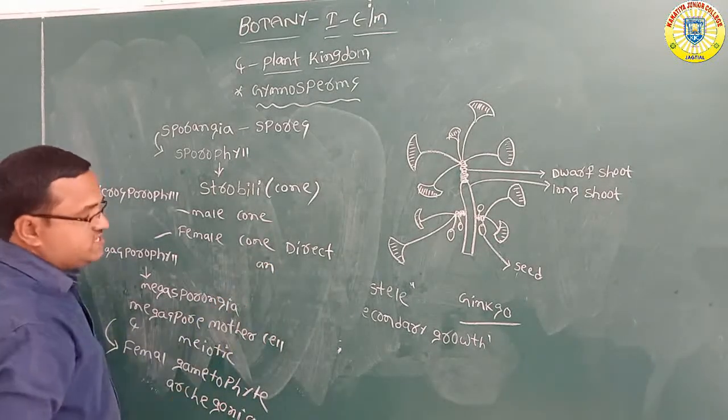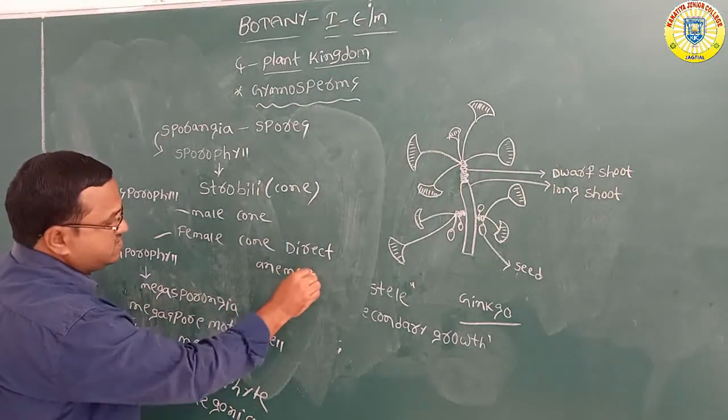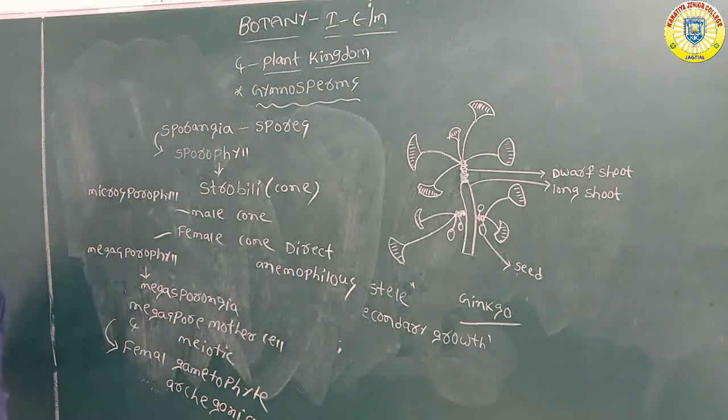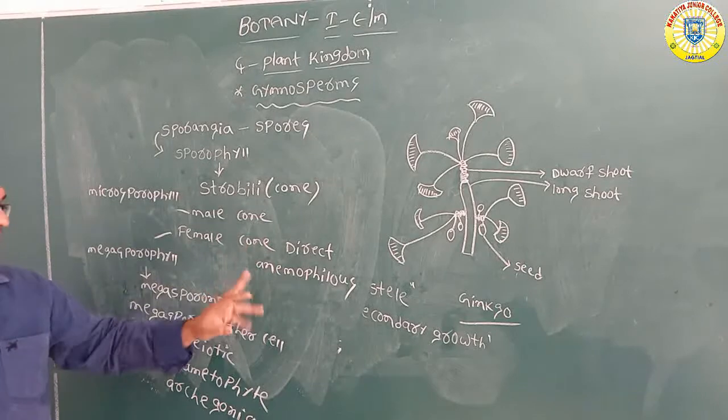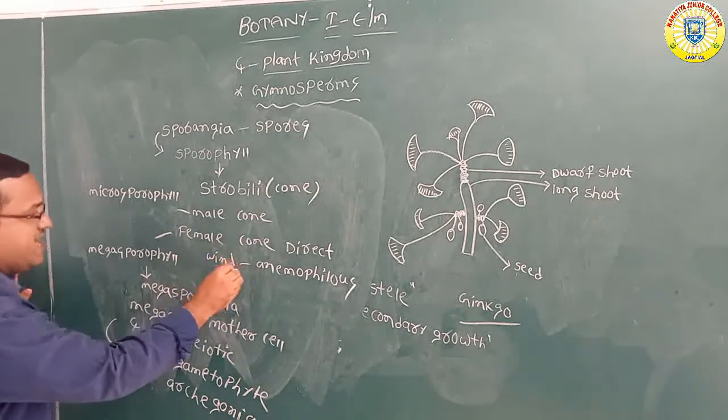The pollination which is carried out through the air is called anemophilous. Otherwise, the pollination is carried out through wind, so that is called anemophilous.